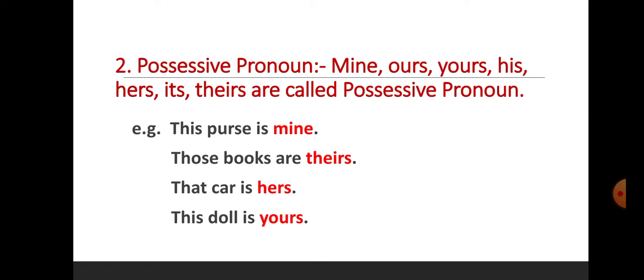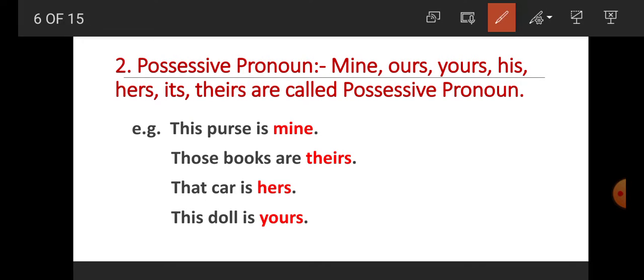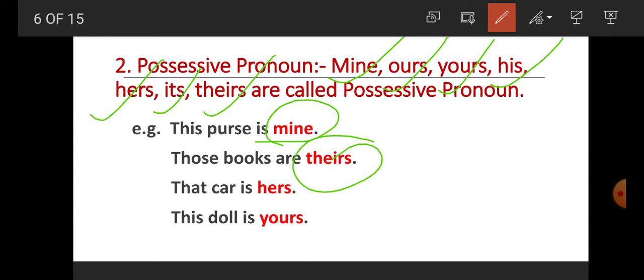Now second one student, possessive pronoun. Mine, ours, yours, his, hers, its, theirs are called possessive pronoun. For example, student, this purse is mine. Here mine is what? Possessive pronoun. Mine indicates possession and here mine is what? Possessive pronoun. Those books are theirs. So theirs is what? Possessive pronoun.